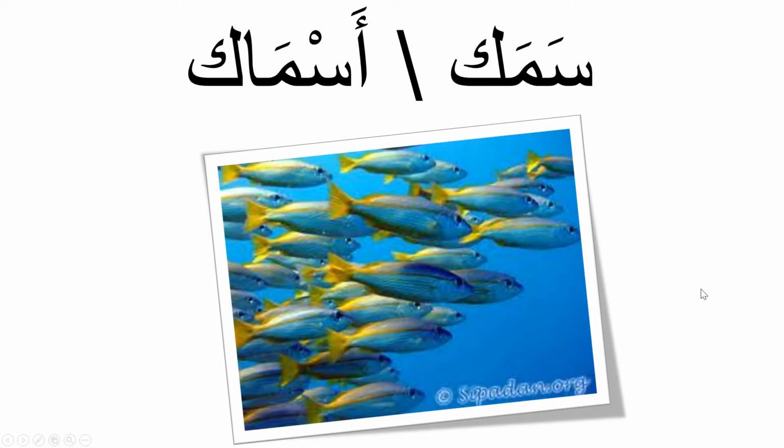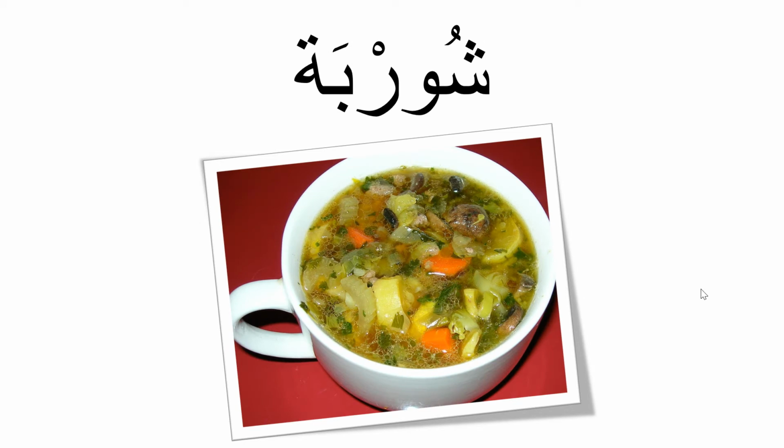Your next vocabulary word is shurba. This is soup. You might see it spelled without the waw there. Sometimes you'll have the waw, sometimes you won't. Shurba. This is soup.